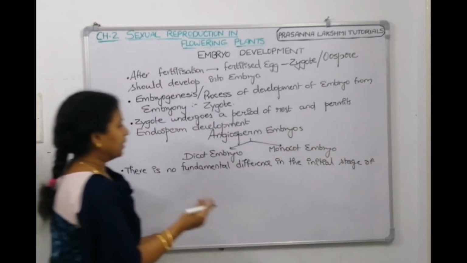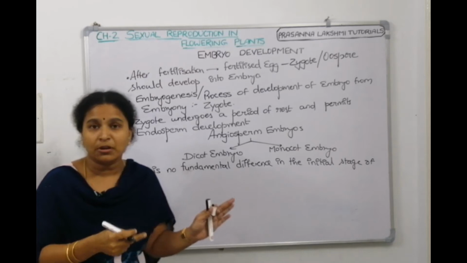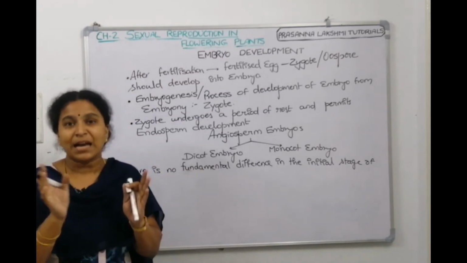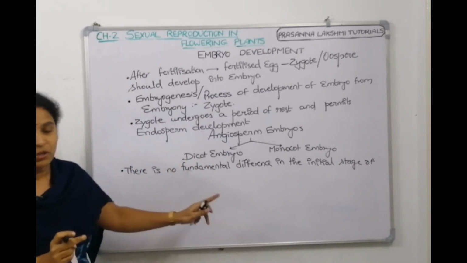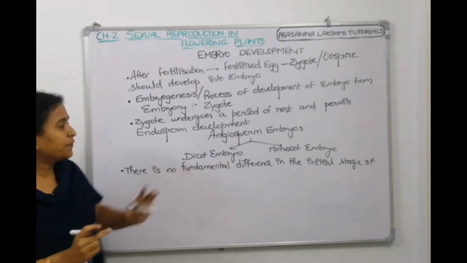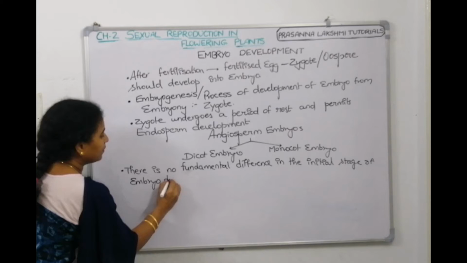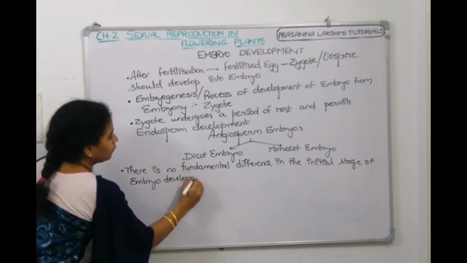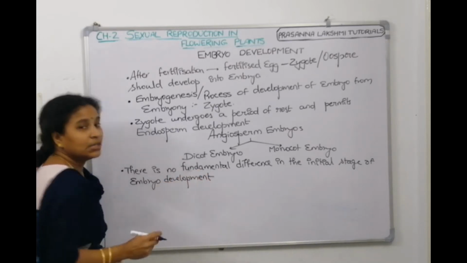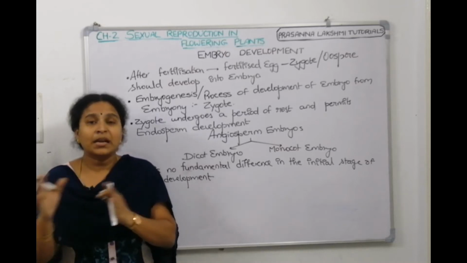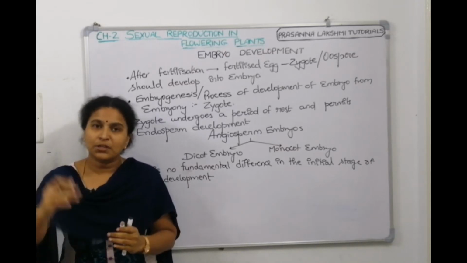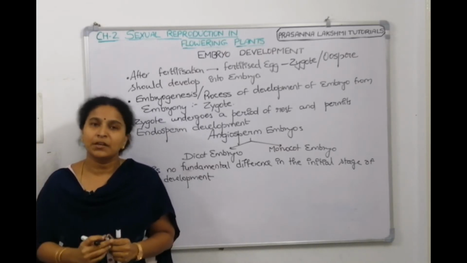Whether it is a dicot or monocot embryo, the initial two to three steps are the same for both. Later on, the dicot embryo follows a different path and the monocot embryo follows a different path.